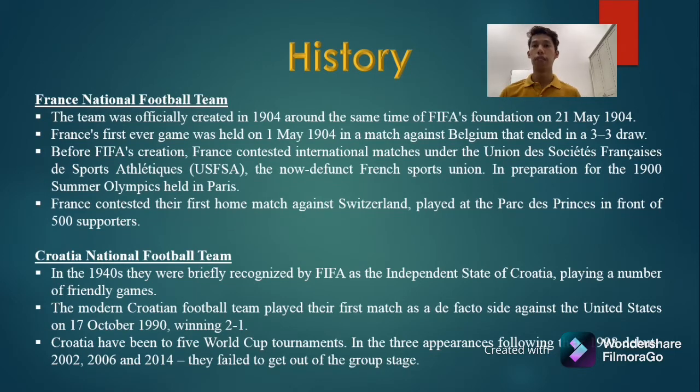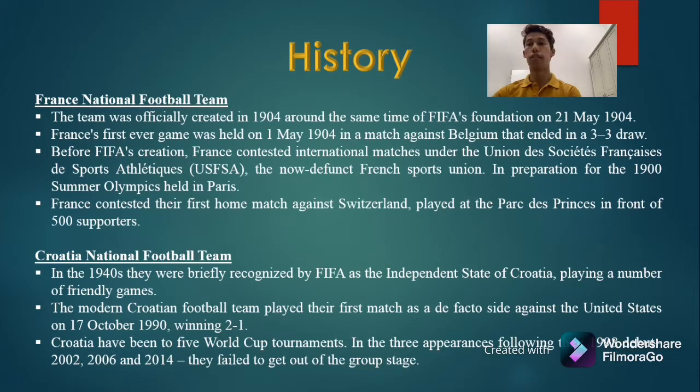Before FIFA's creation, France contested international matches under the Union des Sociétés Françaises de Sport Athlétique, USFSA for short, the now defunct French Sport Union. France played their first home match against Switzerland at the Parc des Princes in front of 500 supporters.